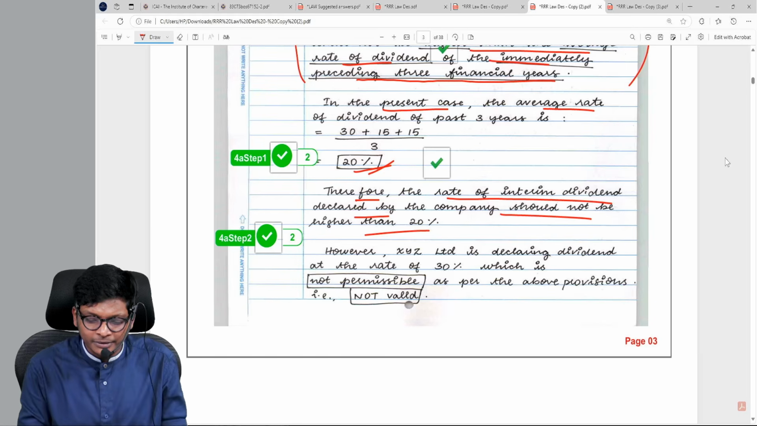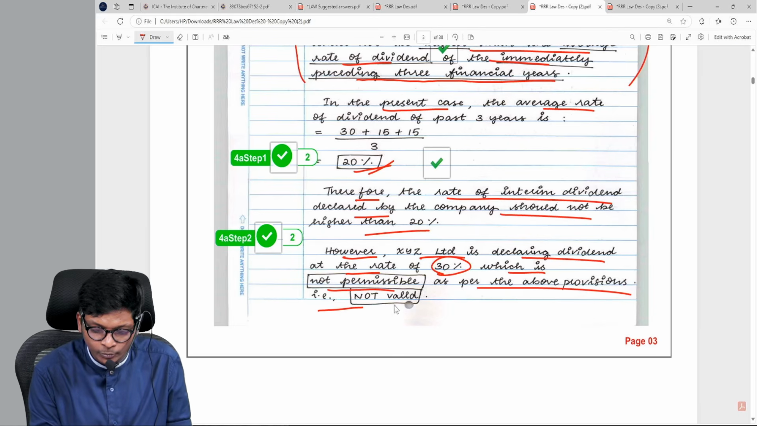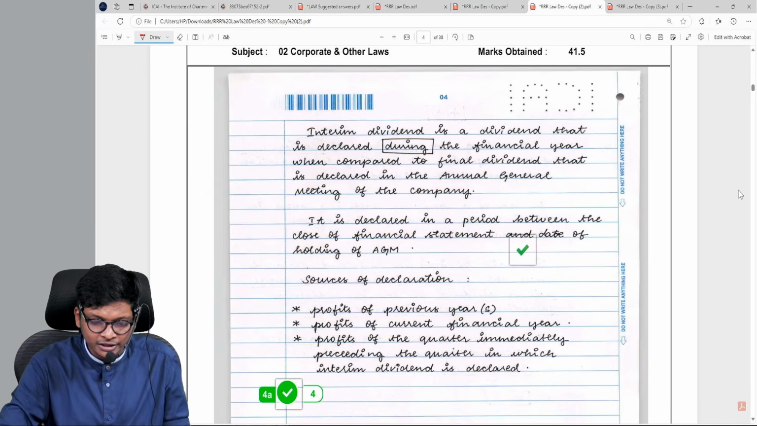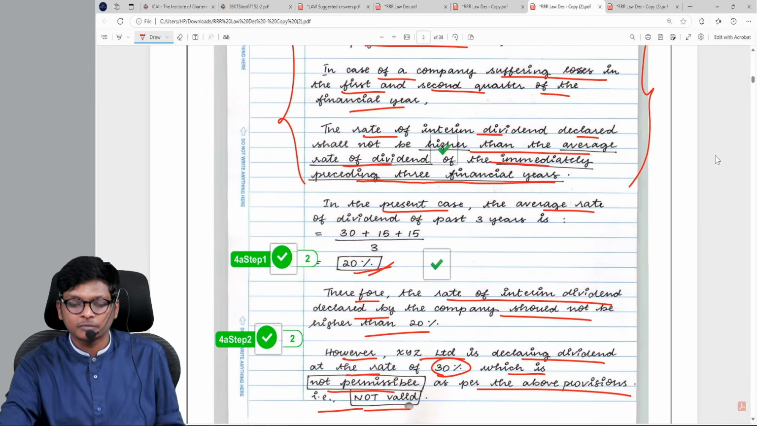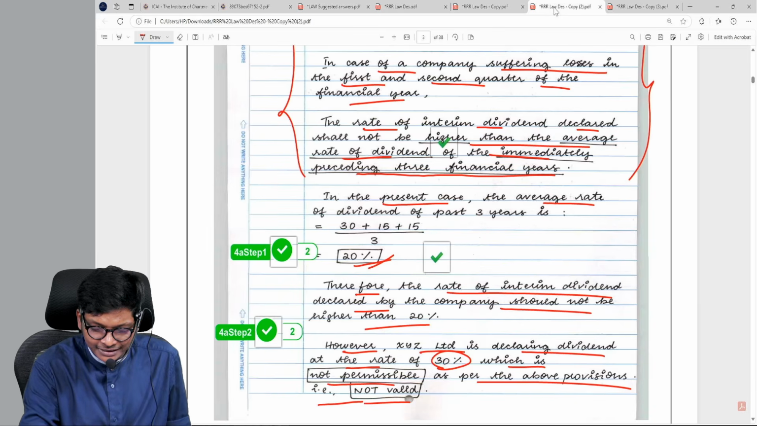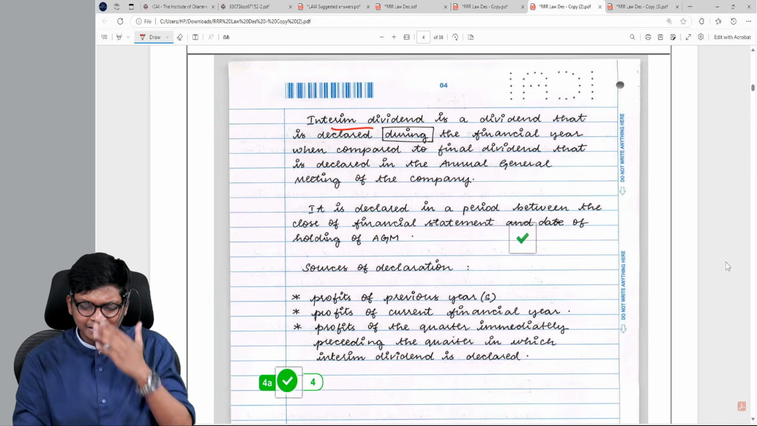What did our company do? However, XYZ is declaring dividend at the rate of 30%, which is not permissible as per the above provisions. Therefore, not valid. What is the conclusion over here? Interim dividend, that's it. With this, answer is over. Now, are they asking anything else in the question? That's it. But additionally, she is still writing, for which they just gave a tick.